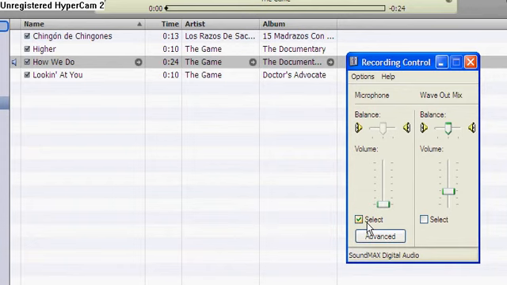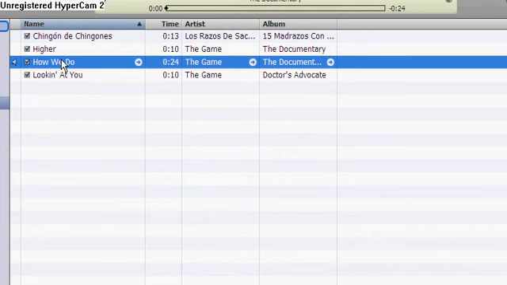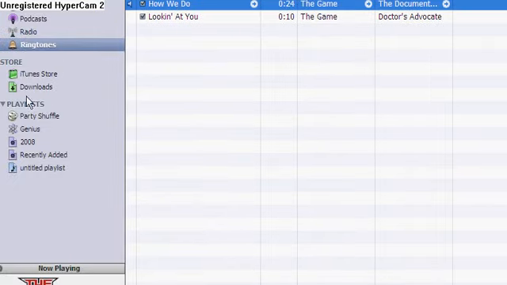Alright, there you have it. I have more, but it's pretty simple. It's really not that hard. Once you do that, you're gonna go to your iPhone. It's gonna pop up right there.